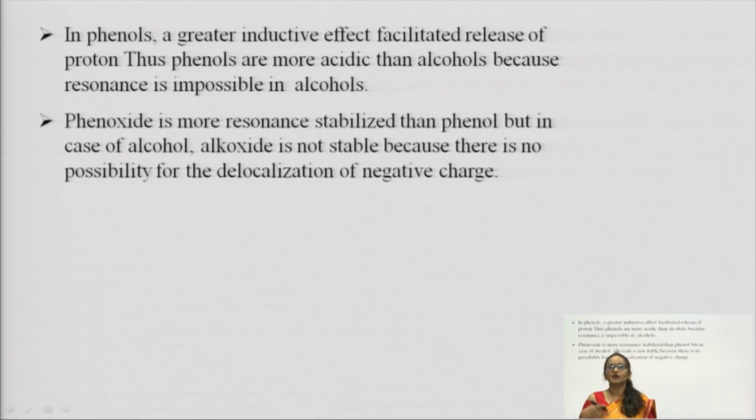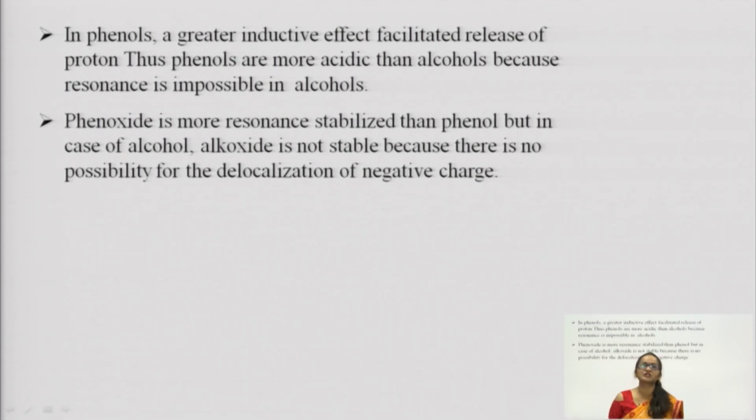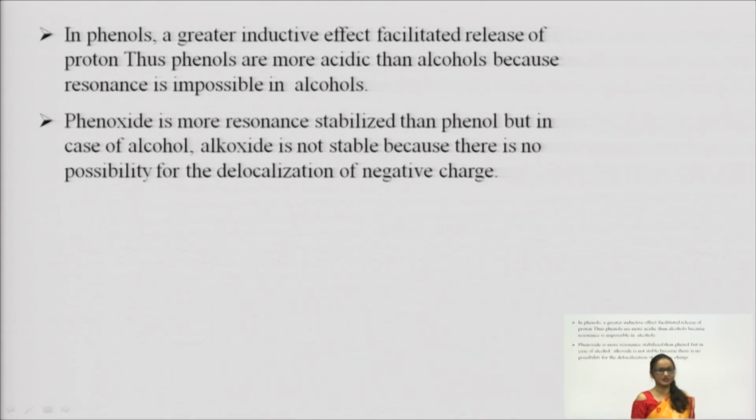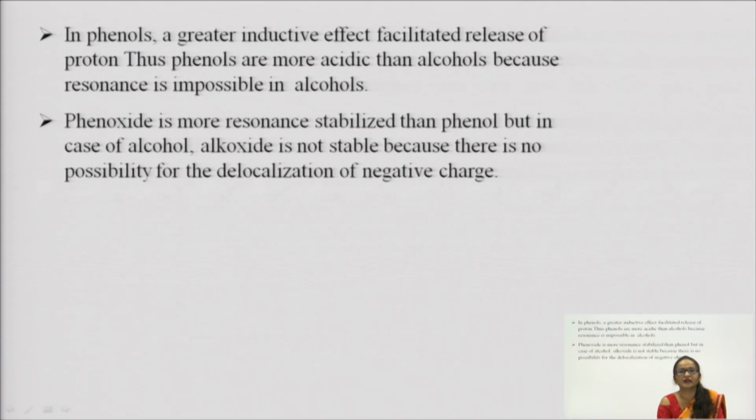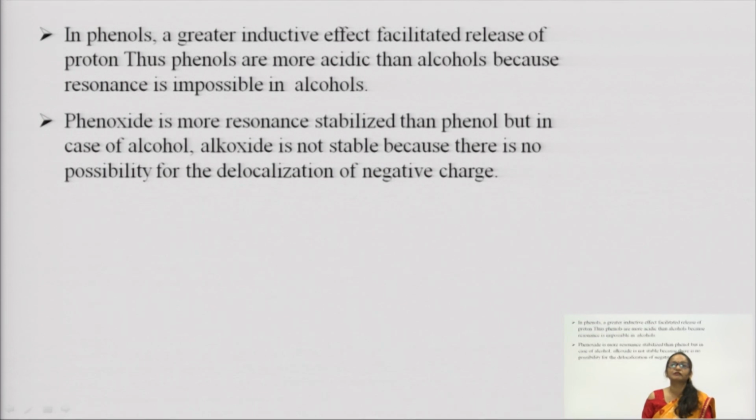What is acidity? You can say proton donation. Proton donors are called acids, right? Phenol is donating the H plus ion, that is why we are calling phenol an acid. Now we are seeing that phenol is acidic. Why? Because of the delocalization of electrons, and this delocalization makes the phenoxide ion more stable. Getting my point? Why is the phenoxide ion stable? Because of the delocalization of electrons.